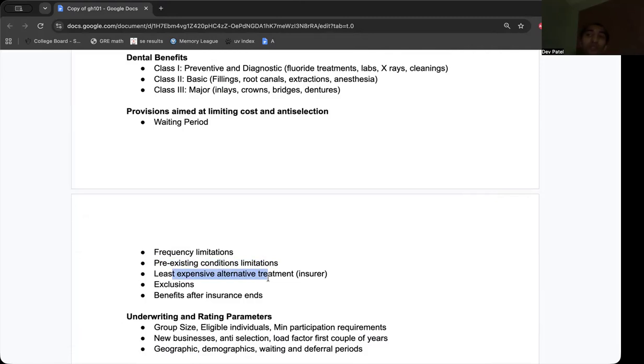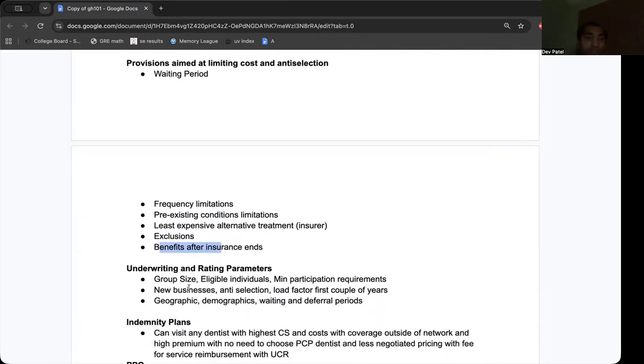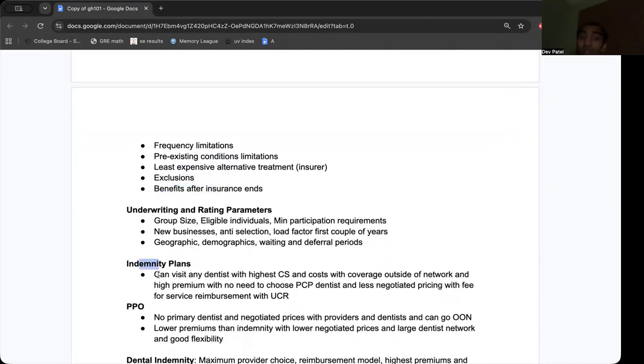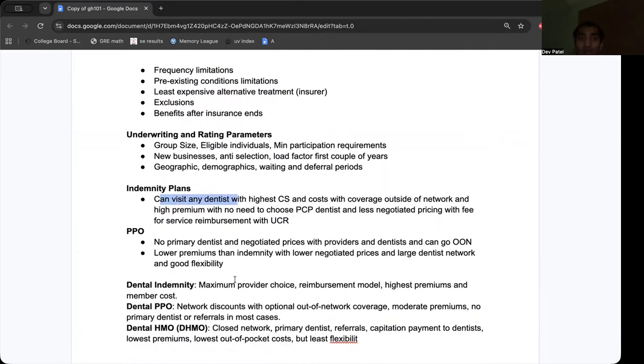Least expensive alternate treatment. So these are the possible treatments that this dentist is offering you, but we know you can get this other treatment that's cheaper. And so you have this least expensive alternative. We have exclusions, benefits after insurance. And we have indemnity, can visit any dentist, highest cost share, no need to have a PCP. This is UCR, PPO is also UCR, and there's some fee scheduling there. The fee scheduling is there in PPO.